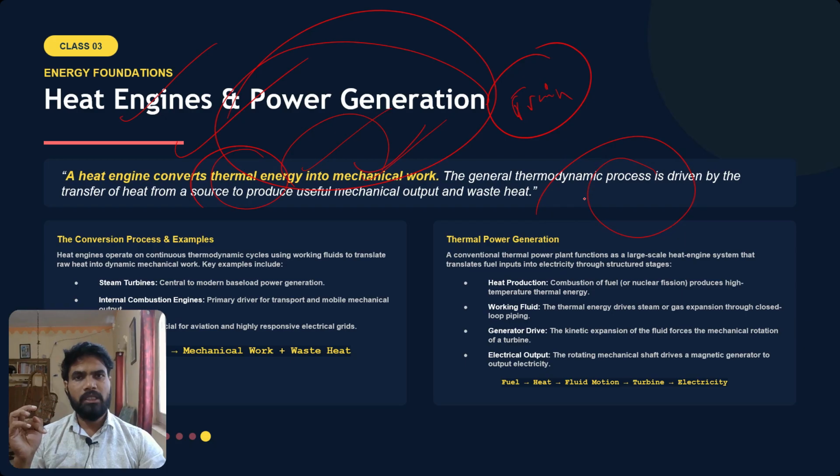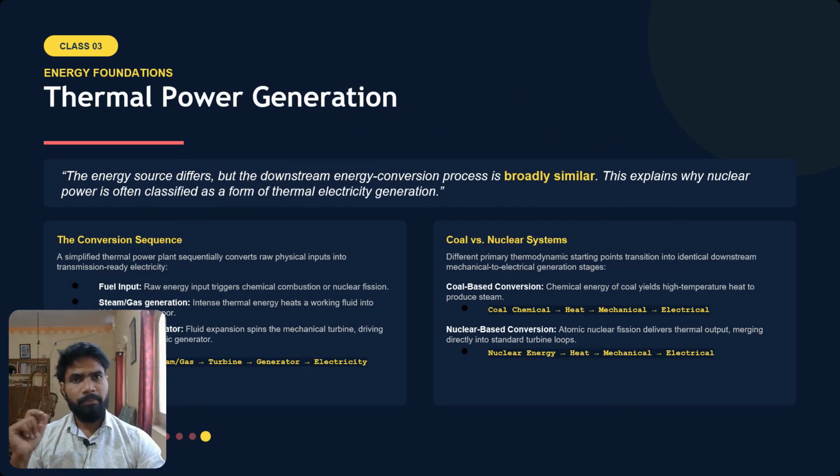The general thermodynamic process is driven by the transfer of heat from a source to produce useful mechanical output, and along with that some waste is also generated. Examples are, like I gave, the steam turbine, which we see in railways and also in thermal power plants. The second example is internal combustion engines in all traditional vehicles except electric vehicles. Then gas turbines. All these are examples of heat engines.